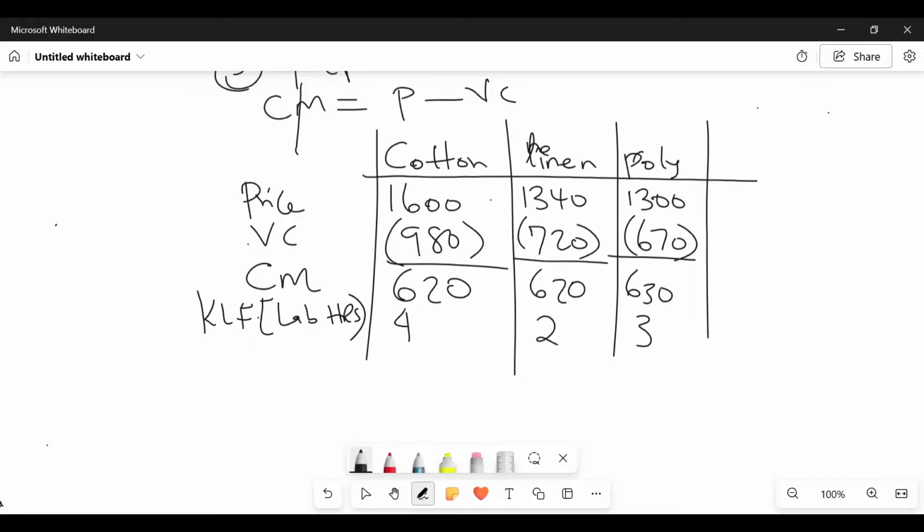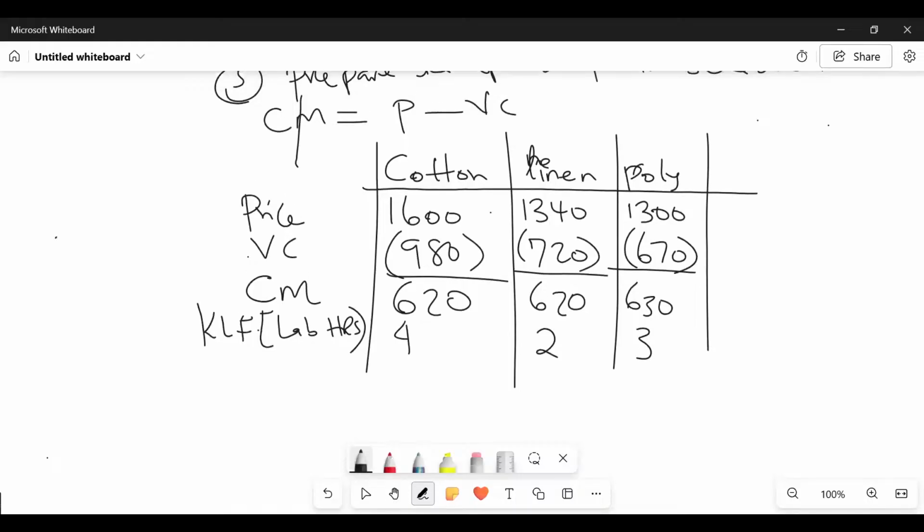Now, ladies and gentlemen, the moment we have been able to get this, what are we going to do next? Step number 3. The CM over what here, somebody? Over the limiting factor. Over the CM per limiting factor. Are you able to give me this figure?